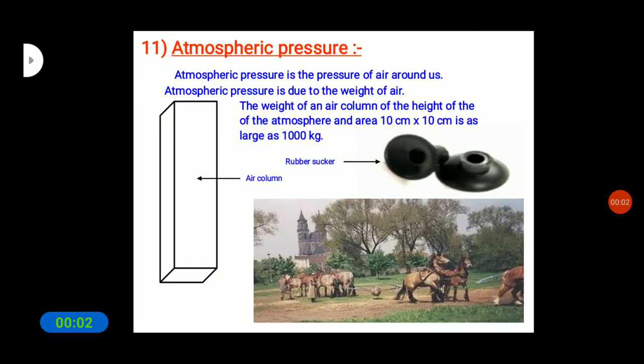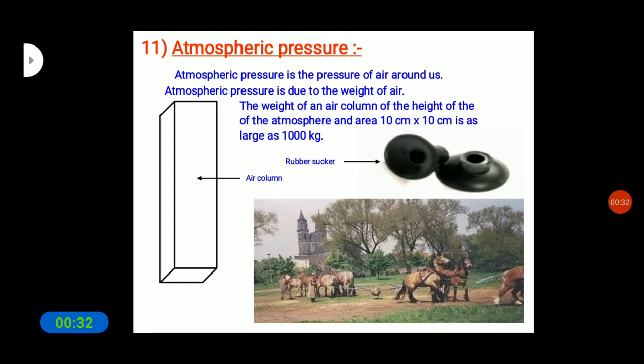Students, you know that there is air all around us. This envelope of air is known as what? Atmosphere. So children, the air which is surrounding us, this envelope of air, we know as the atmosphere. That atmospheric air extends up to many kilometers above the surface of the earth.